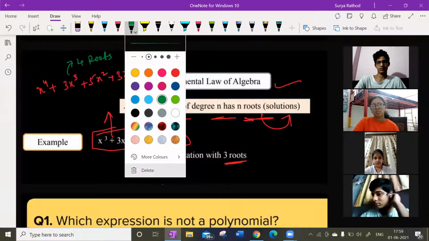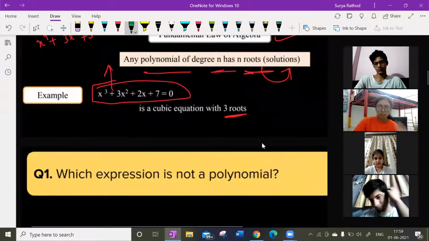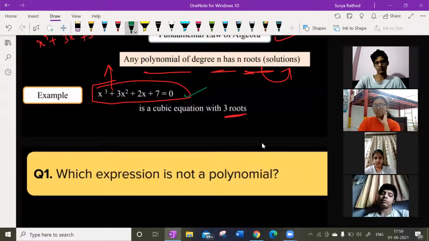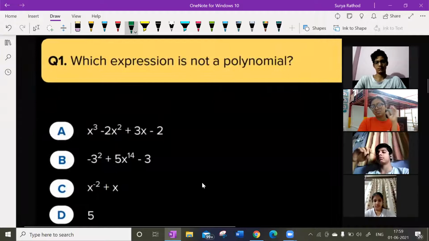Look at this now. It has 4 roots. That is the fundamental law of algebra. First, we are talking about a cubic equation. This is a cubic equation with 3 roots. So it has 3 roots, which means 3 solutions. Now we'll talk about a basic example.